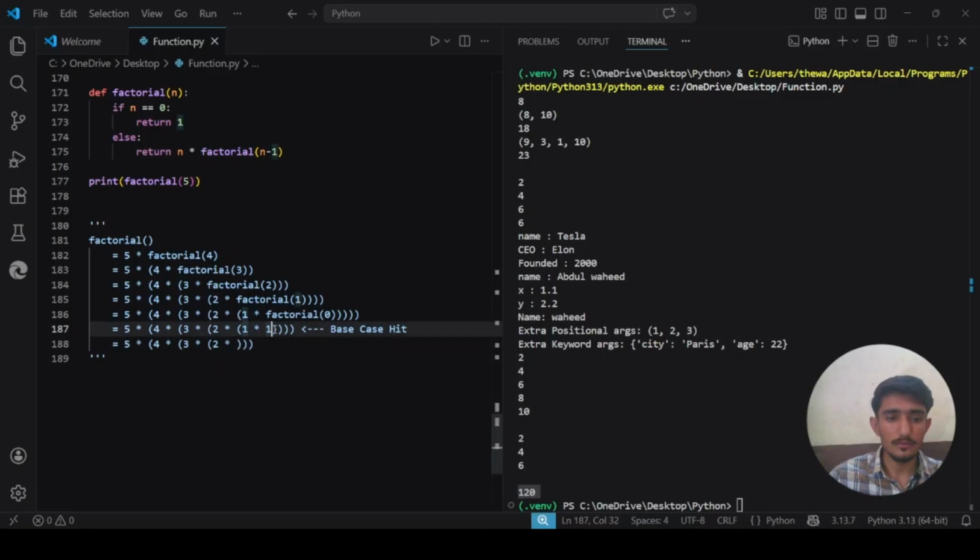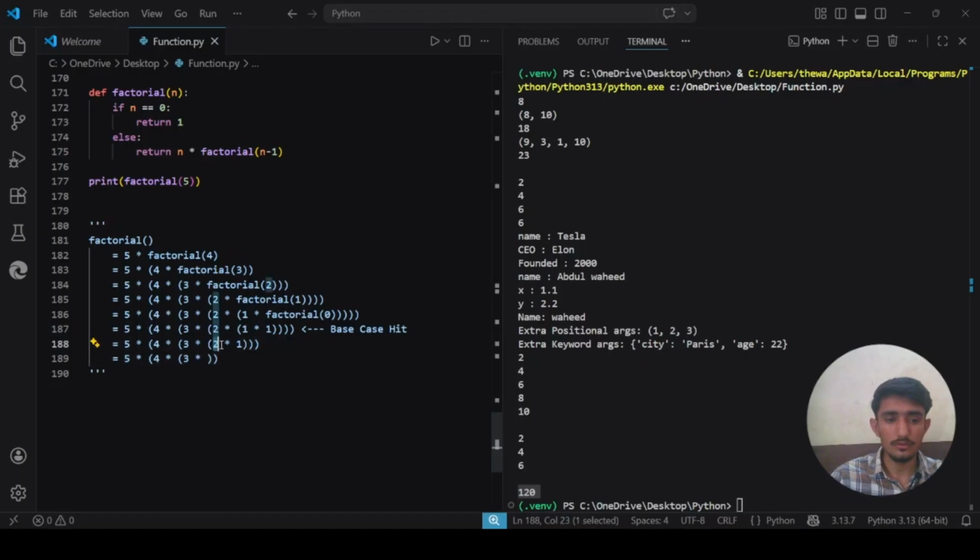We know that 1 into 1 will be 1. After that, 5 into 4 into 3 into, so we know that 2 into 1.